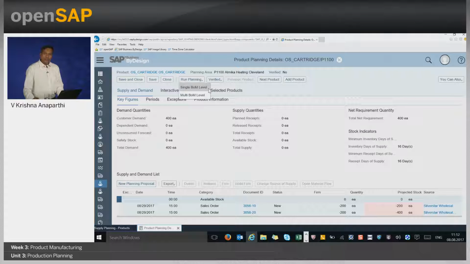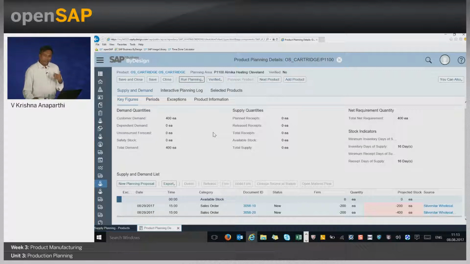So in the planning, we have primarily two options: single BOM level and multi-BOM level. What exactly is the difference? The single BOM level will only plan for the cartridge, whereas if I select the multi-BOM level, it will not only plan for the cartridge, but will also plan for the components that are required to produce the cartridge. So it will also run the planning for ball carrier, etc.